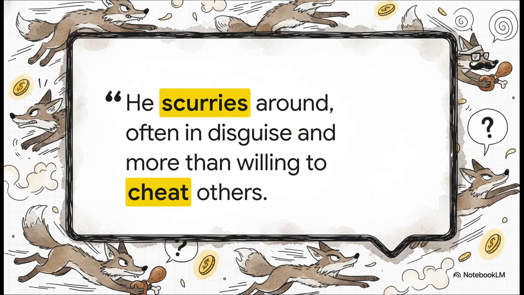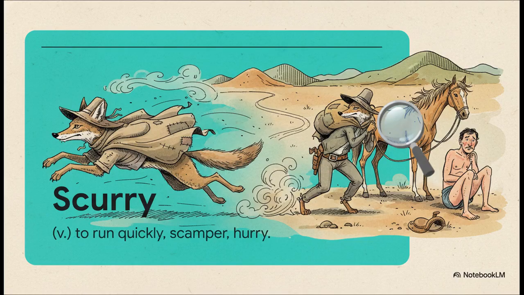One of his absolute biggest concerns is just trying to fill his constantly hungry belly. To procure food, which means to obtain it through special effort, he engages in some extremely fast-paced, frantic behavior. So, instead of just rote memorization, I want you to associate the word scurry with a starving coyote rushing and scampering around in a panic. To scurry is a verb that means to run quickly or dash. Picture Coyote scurrying around in a disguise just to trick a trader out of his clothes and his horse, leaving that poor trader absolutely mortified.